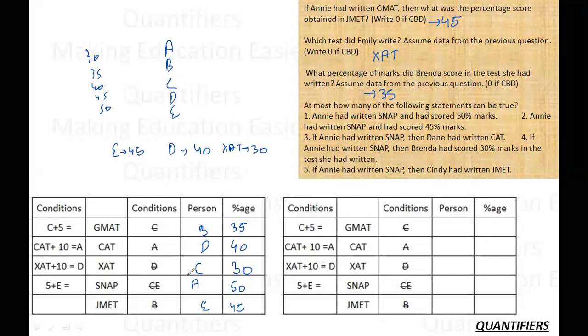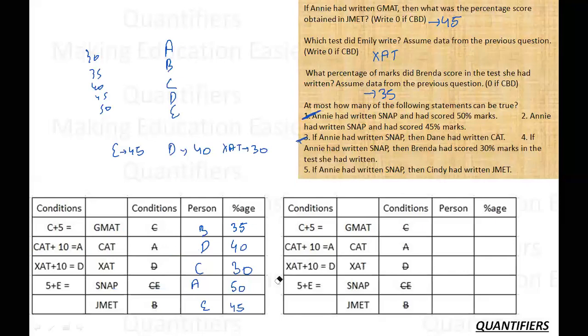Now, if I am assuming this true, then this means this is true. Then the second statement says Annie had written snap and scored 45. I will have to validate that. I cannot say anything about that. Annie had written snap, then Dane had written cat. Annie has written snap, then Dane had written cat. This is also true. So first and third are true already. Okay.